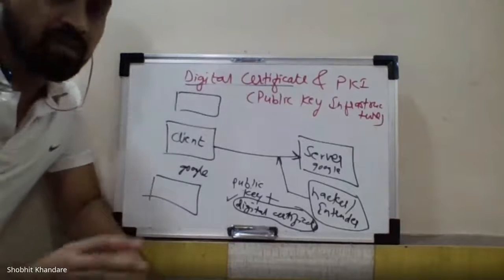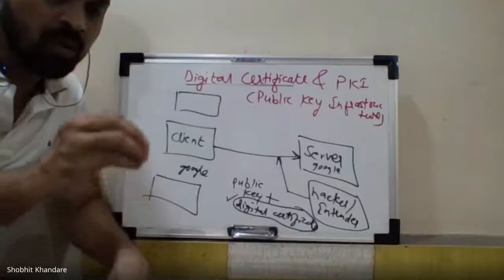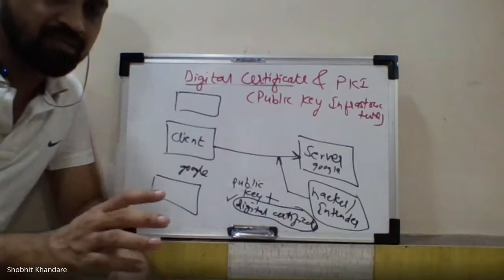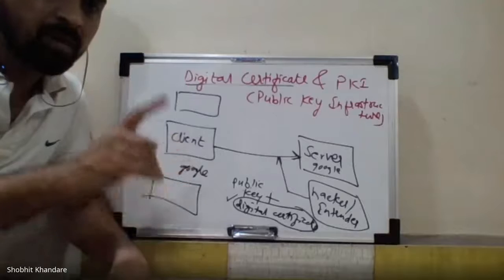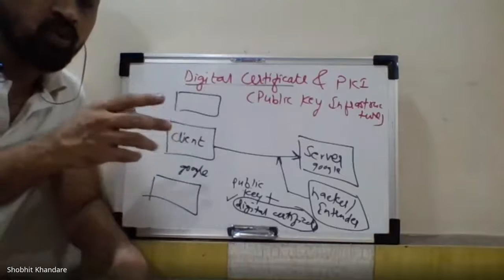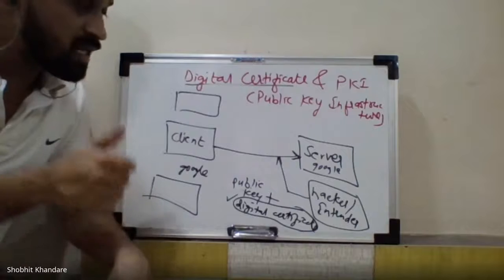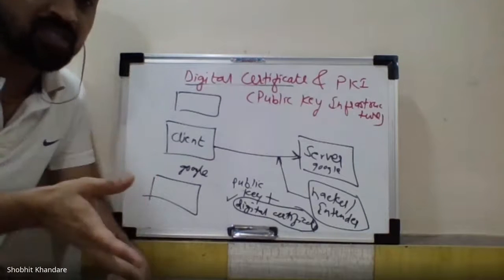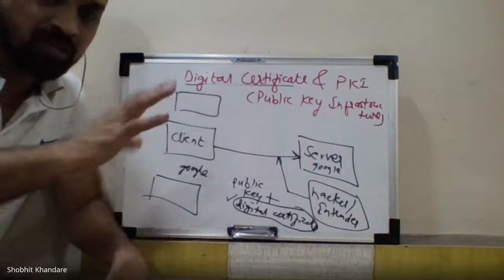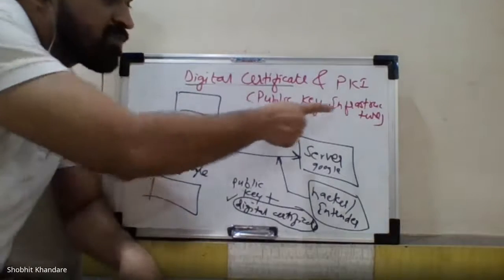We never talk about the private key, because the private key is the sole authority of every client. That private key is never shared with others, but the public key is shared. So to carry out the maintaining of the public key as well as the digital certificate, and whatever other infrastructure is required to carry out this security, that is called PKI, the public key infrastructure.